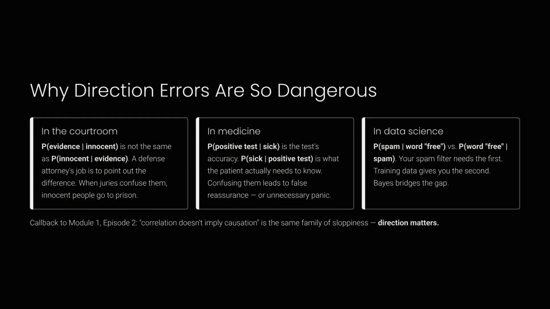Direction errors can have real-world consequences, from misjudging evidence in a courtroom to misreading medical tests. In data science, understanding these conditional relationships is vital. Remember, just like in correlation, directionality is key.